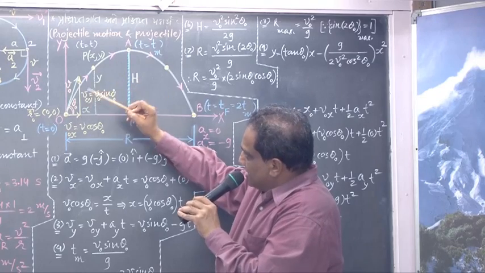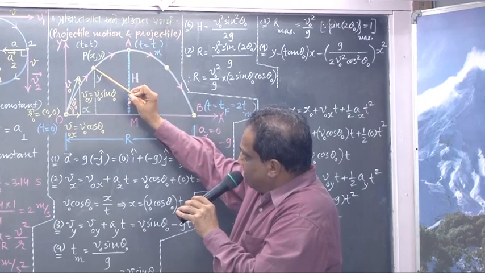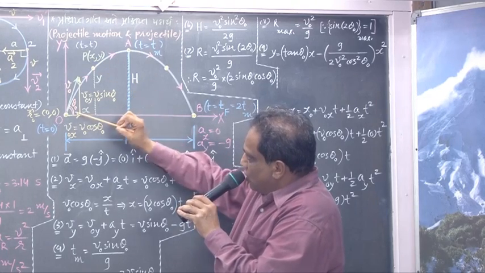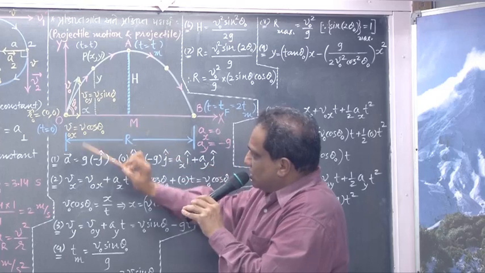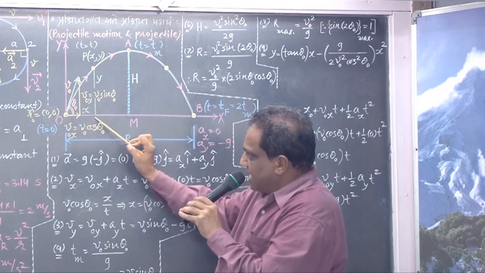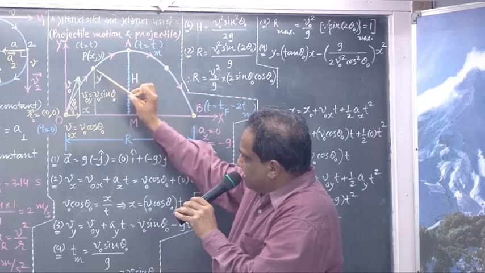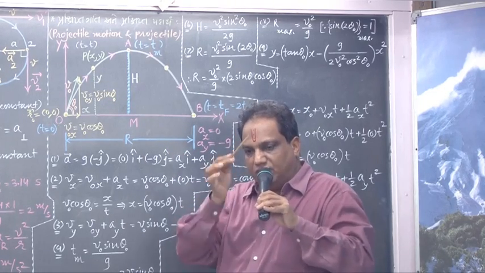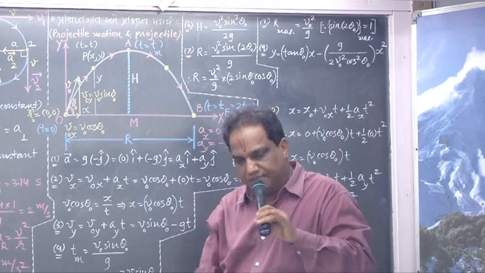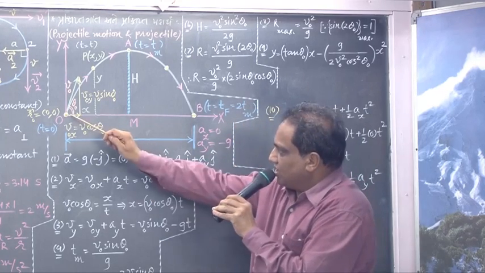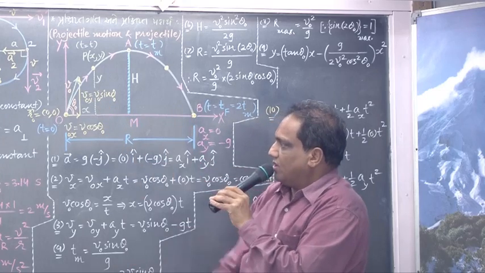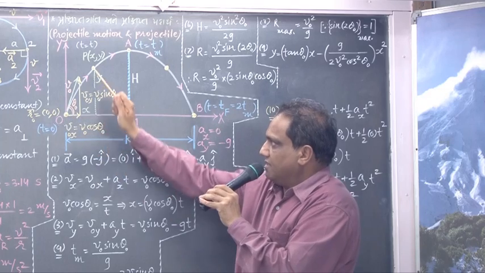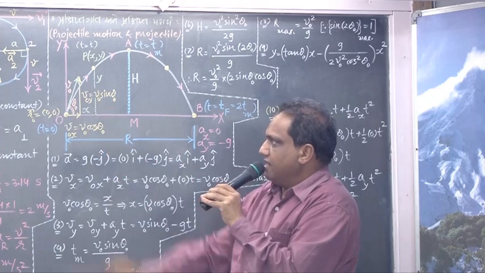Suppose at the end of t time, body passes through point P, which has coordinates x, y. Just draw one perpendicular. So this much is horizontal distance, that is x coordinate. This much is vertical distance, it is called y coordinate. Horizontally always x coordinate, vertically it is always y coordinate. Simple. Now resolve this vector into two mutually perpendicular components, this vector plus this vector.